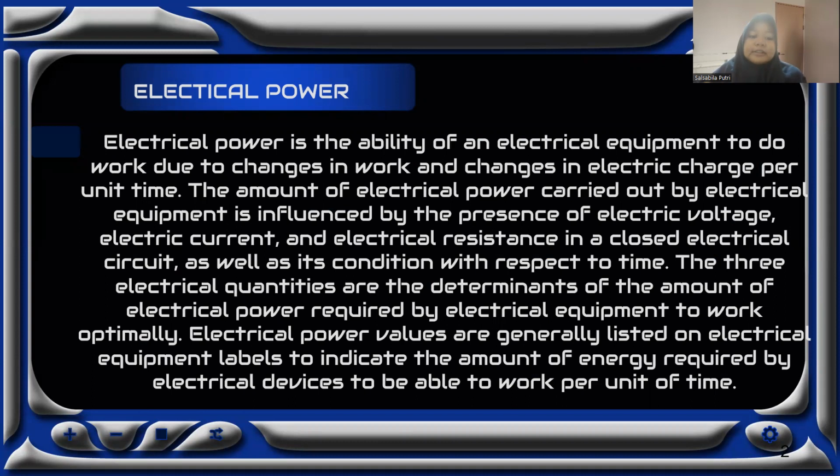Ultimately, electrical power values are generally listed on electrical equipment labels to indicate the amount of energy required by an electrical device to be able to work per unit of time.